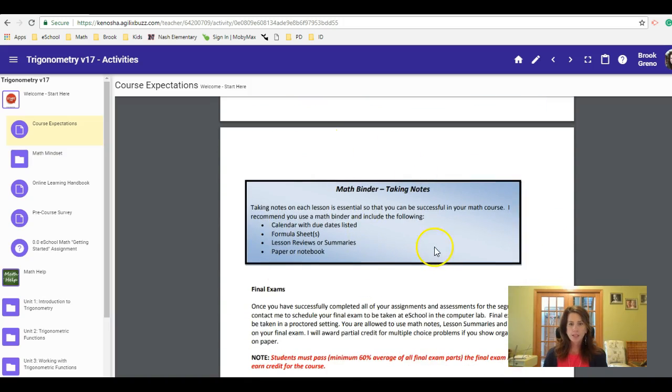Good. Setting up your math notebook, making sure you are taking notes. So every unit, every lesson, you basically have a blank notebook. However you're going to organize yourself in taking notes through each unit, so that you can refer to those as you work through it.